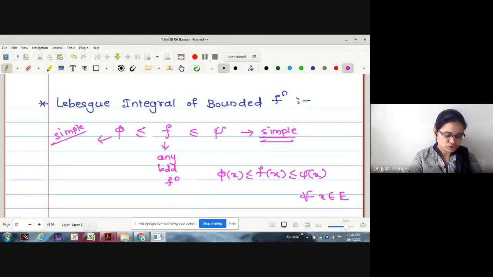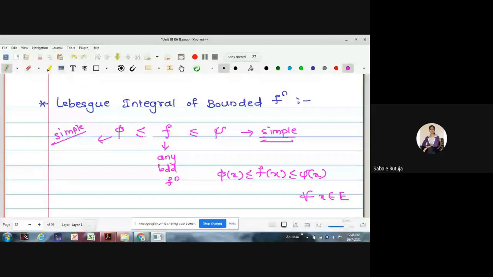Now the question is, we were just following the Riemann integration method. What does the Riemann integration method tell us? If I have this kind of relation, phi less than or equal to f less than or equal to psi, what about their integrations?